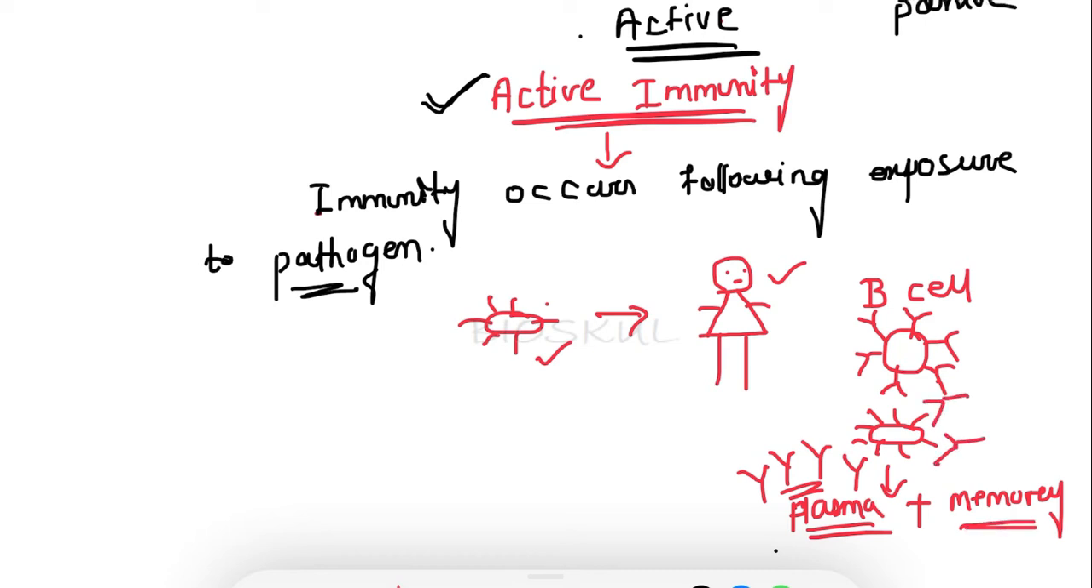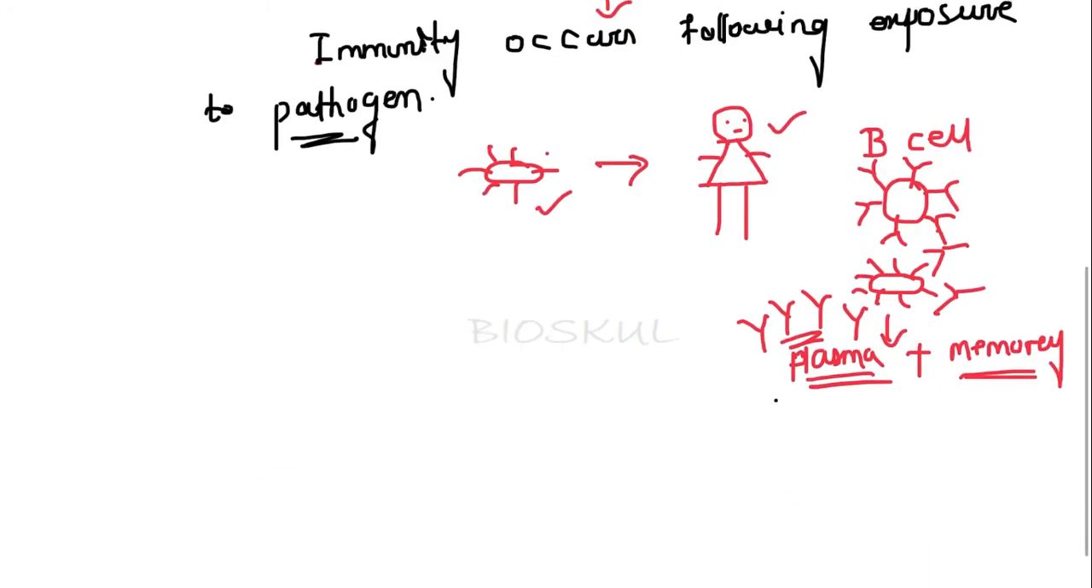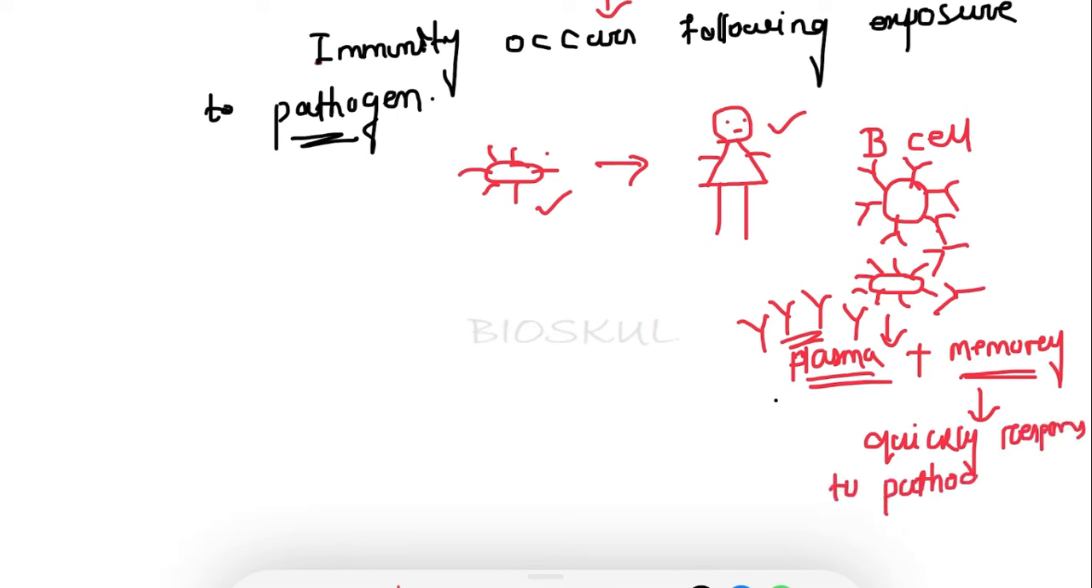At that time, the memory cells which are produced have memory power, and they can survive for a long time. So the next time the same pathogen attacks, the immune response is more robust. The memory cells will quickly respond to the pathogen when it attacks a second time. This is the function of memory cells.